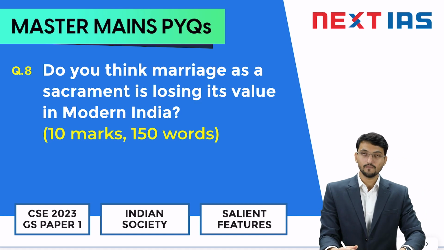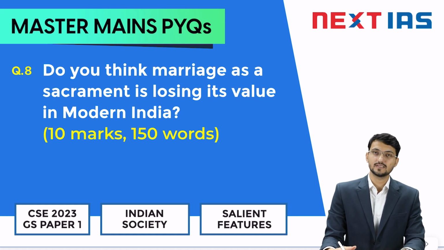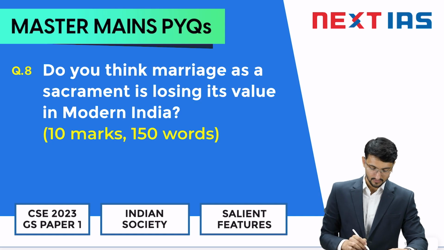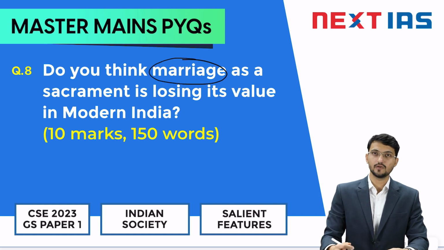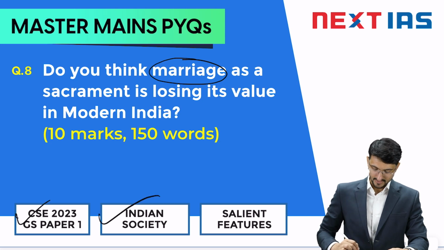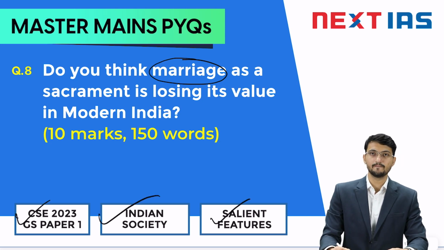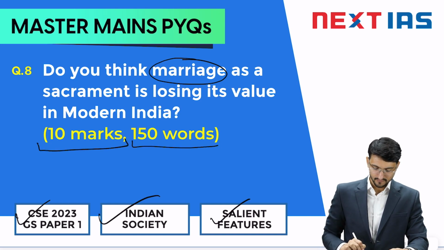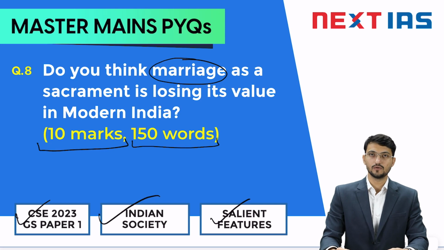So in the last video, we were discussing a question on the caste system, from the Indian society section of your syllabus in GS paper 1. Today, I bring you another question, on marriage, another institution in Indian society, and this is also from GS1 Indian society, salient features of Indian society. This question was a 10 marker and you have to write the answer in 150 words.